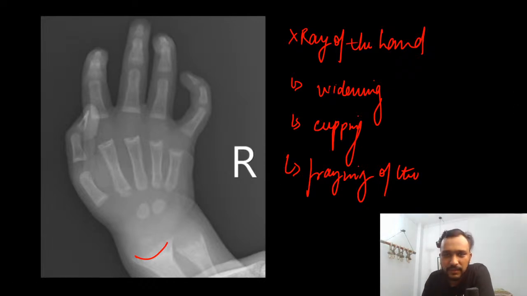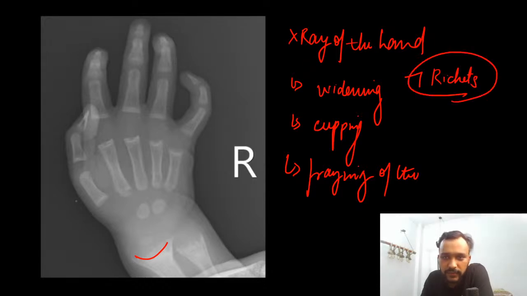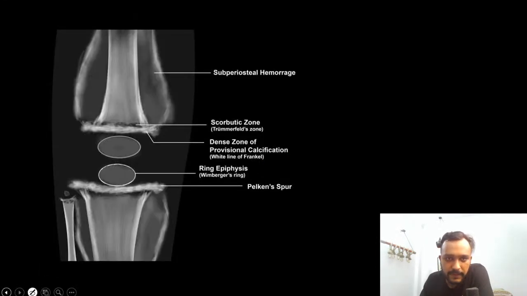Anyone who would like to answer what is being shown in this image? X-ray of the hand. So guys, this image is showing a case of rickets, where you are going to find widening, cupping and fraying of the metaphysis. Okay.